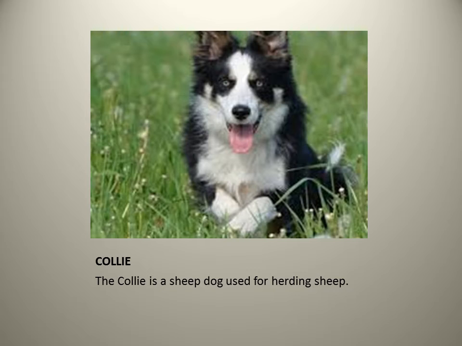The next one in your textbook is: the bloodhound is a sheepdog used for herding sheep. These dogs are kept so that they look after the sheep. If anybody comes and attacks, they protect them, and they also guide the sheep. So it is not the bloodhound, but the collie. The collie is a sheepdog breed, because they look after the sheep.